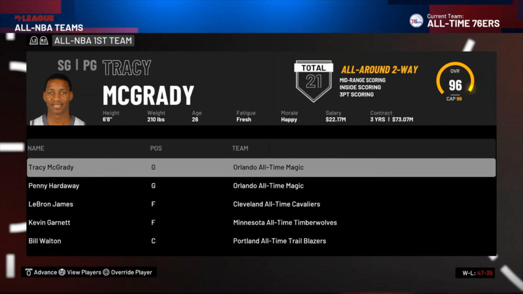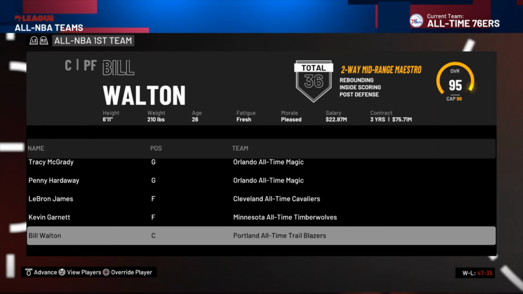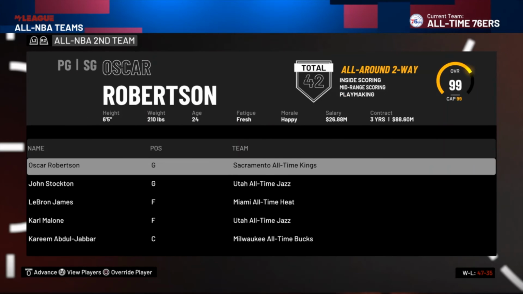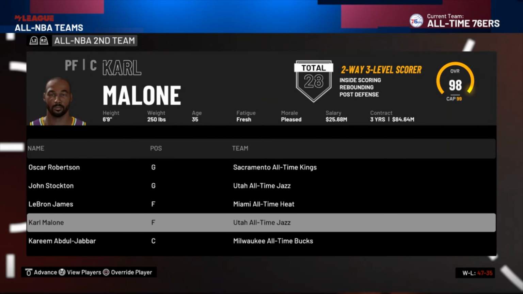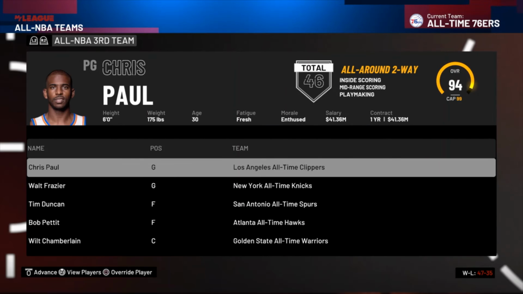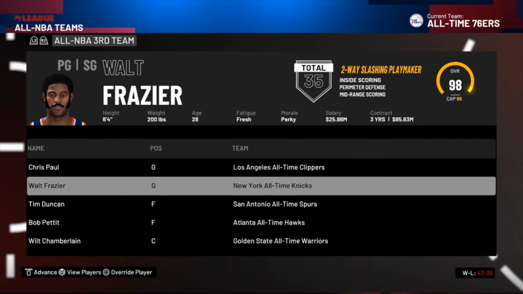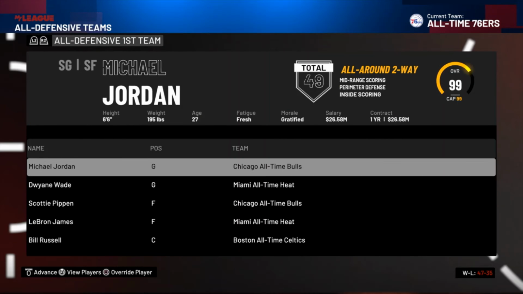So first team, you got Tracy McGrady, Penny Hardaway, LeBron from the Cavs, Kevin Garnett and Bill Walton. Second team, Oscar Robertson, John Stockton, LeBron from the Heat, Karl Malone and Kareem. And the third team, you got Chris Paul, Walt Frazier, Tim Duncan, Bob Pettit and Wilt Chamberlain.